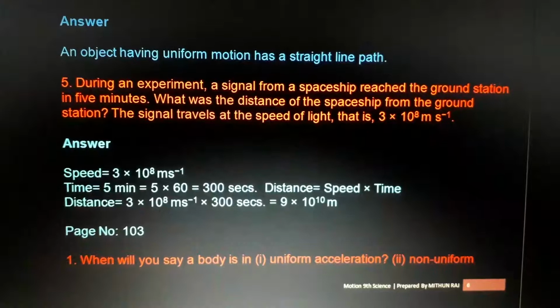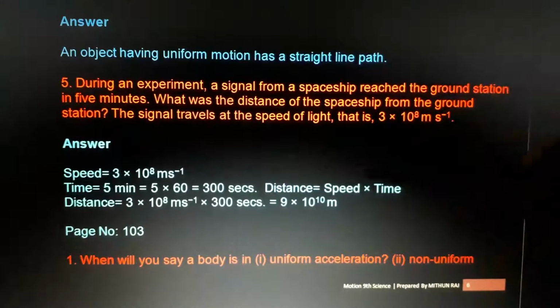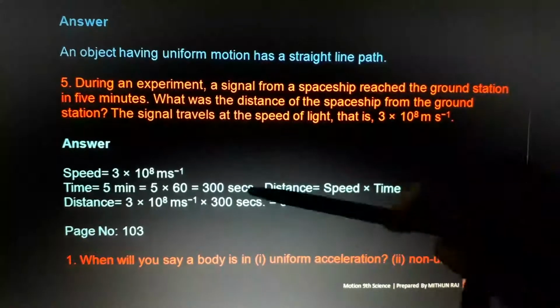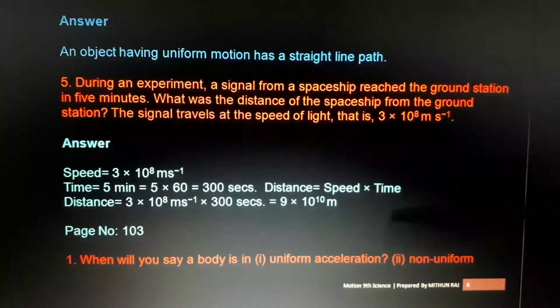Distance is what? We know that speed is distance traveled divided by time taken. But here we need to find the distance. For that, speed is distance divided by time, so take the time to the other side. What will we get? Distance is equal to speed into time. 3 into 10 raised to 8 into 300.